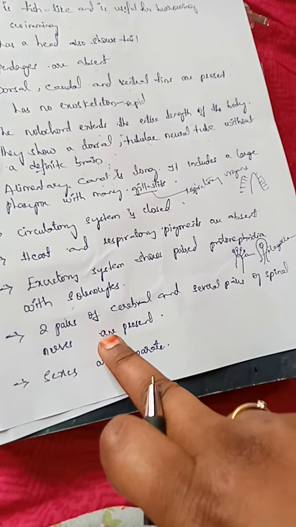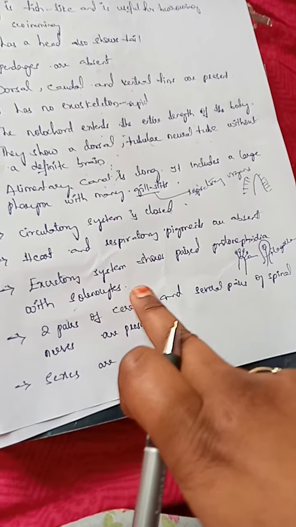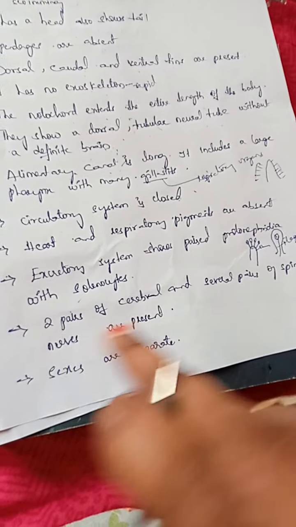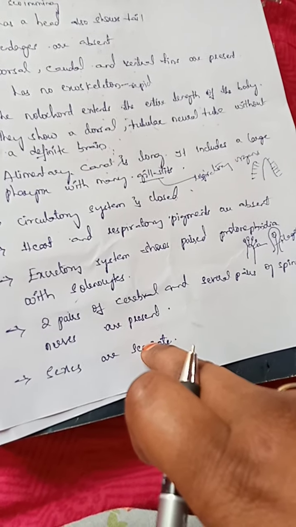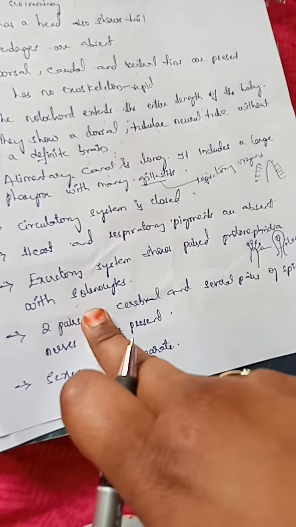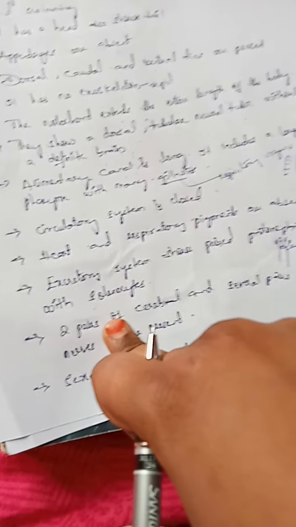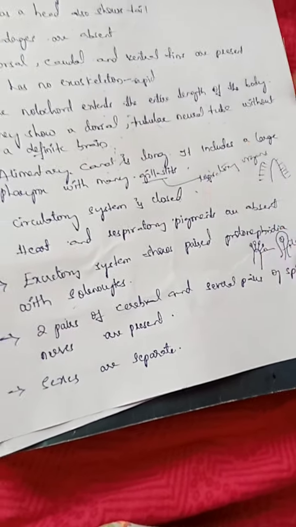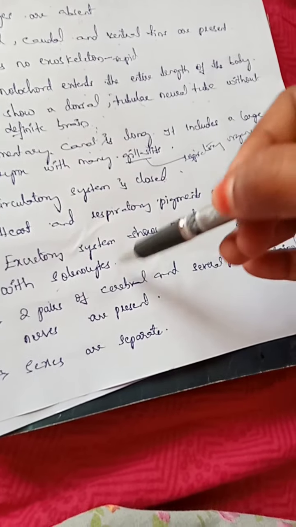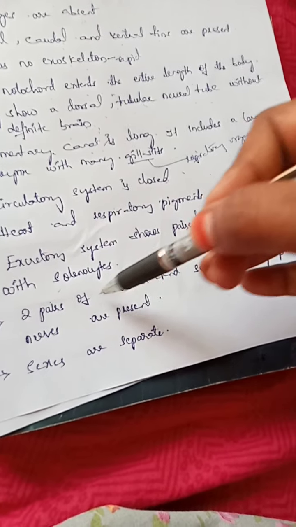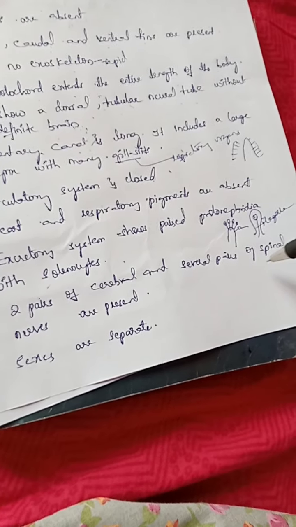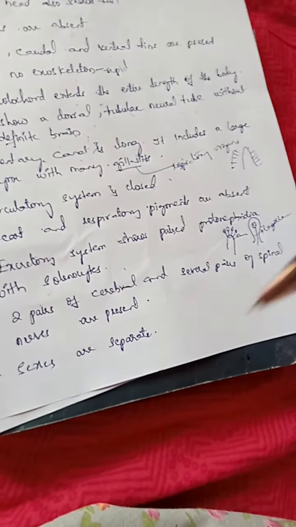Next, we completed the excretory system, right? Now coming to the nervous system. The nervous system consists of two pairs of cerebral or cranial nerves. Cranial nerves are the nerves which arise from the cranium. Here, not cranial, the cerebral nerves are present. Cerebrum is the part of the brain. So there are two pairs of cerebral nerves and 7 pairs of spinal nerves. Spinal nerves are the nerves which arise from the spinal cord.